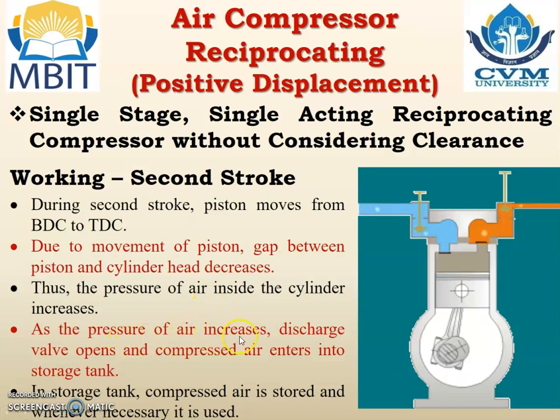Once the piston is moving from BDC to TDC, the pressure of air starts increasing, and once the pressure has increased sufficiently, the discharge valve opens and the compressed air enters the storage tank. In the storage tank, compressed air is stored and whenever necessary it is utilized.